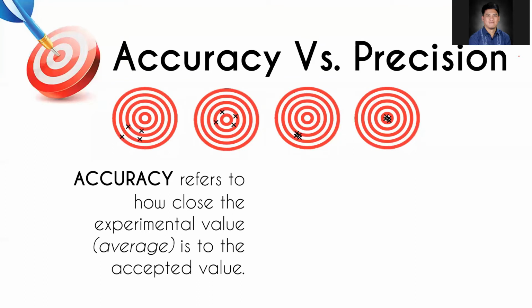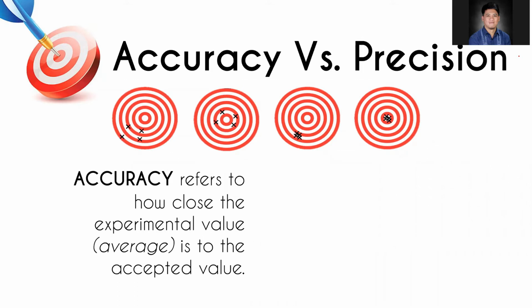So that is the reason why it is safe to say that we need to measure an object at least 3 times, and why the experimental value is the average.